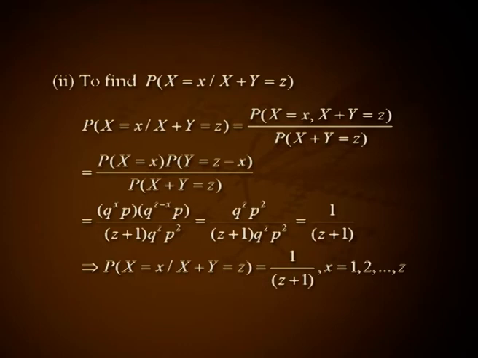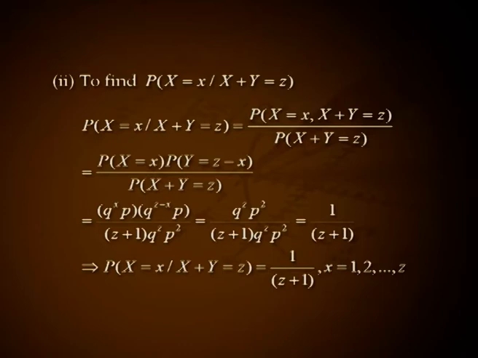That is P(X = x) P(Y = z − x) divided by P(X + Y = z). That is q^x p · q^(z−x) p divided by (z + 1) q^z p², that is q^z p² divided by (z + 1) q^z p², that is 1 divided by z + 1.